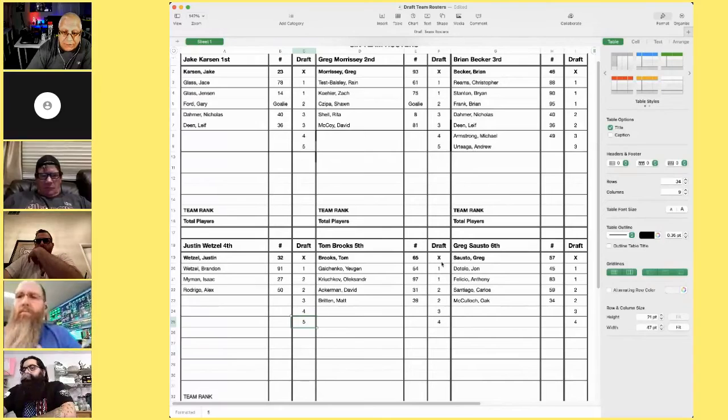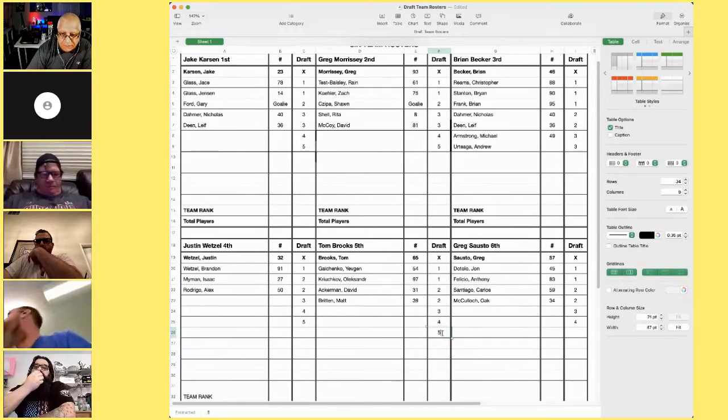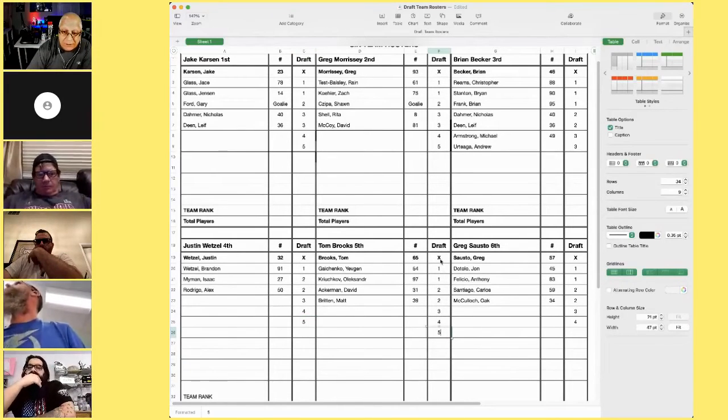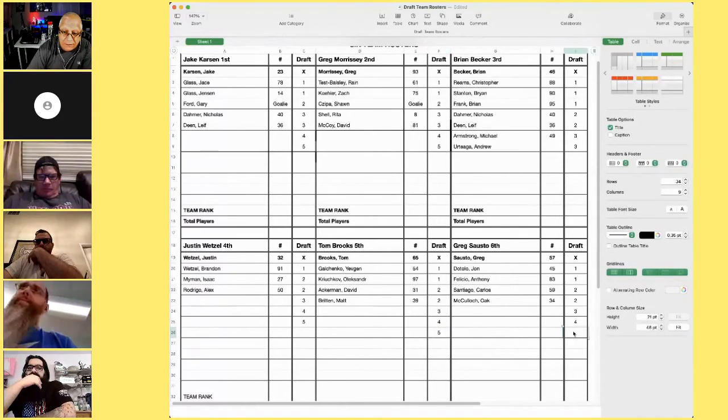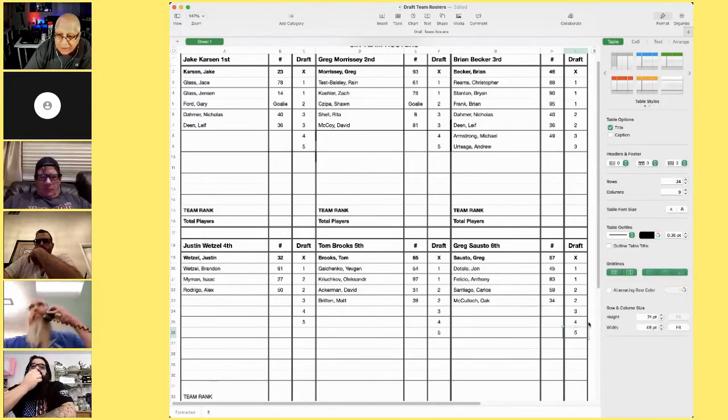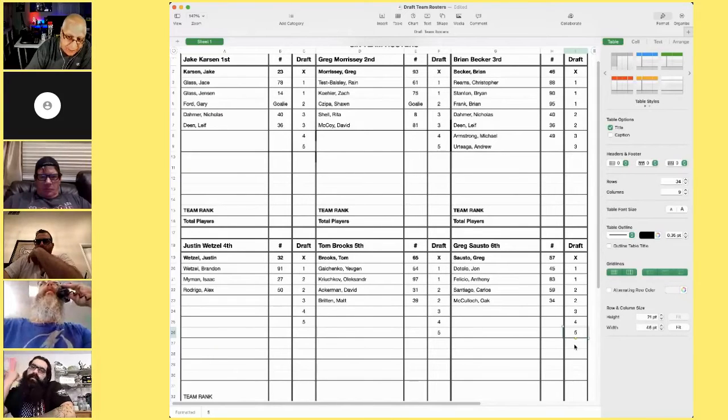And at this point, Tom will pick. Now he has 8 players. All right? And then Craig will pick. He has 8 players. So all the teams have 8 players except for Justin. So what will happen is Craig misses his slot because now it's going in reverse. Tom will miss. Justin gets to pick. So he picks. Now all the teams have 8 players.